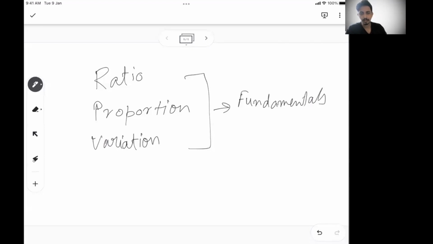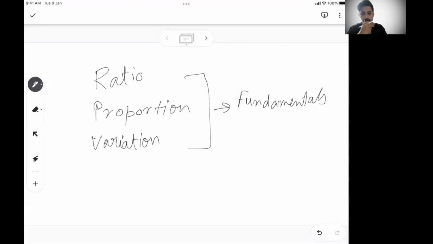With all that, typically there are these three areas: ratio, proportion, and variation. Today we are going to cover the fundamentals, and after that the next session will cover the level 1 problems from this area, and the session after that will cover the level 2 problems.